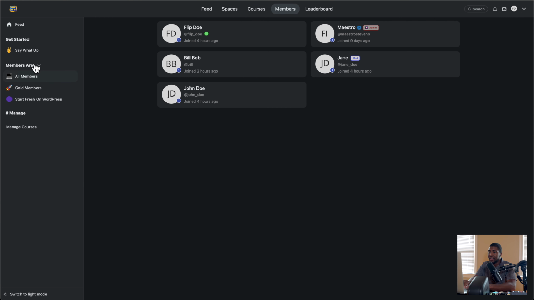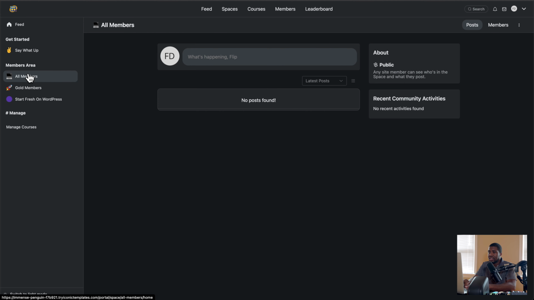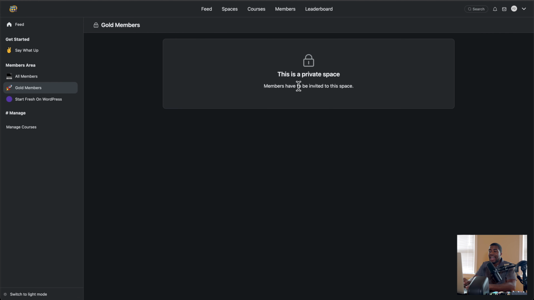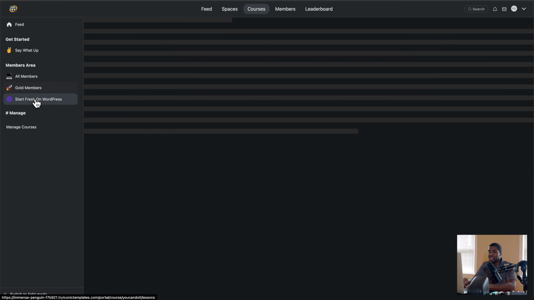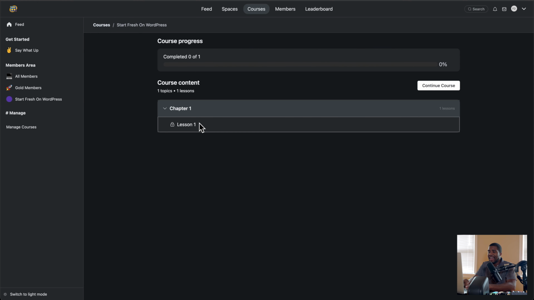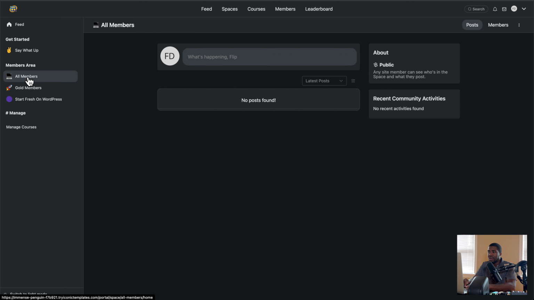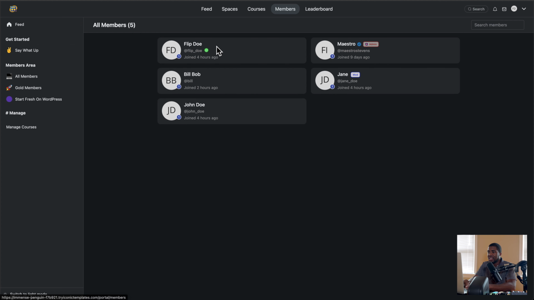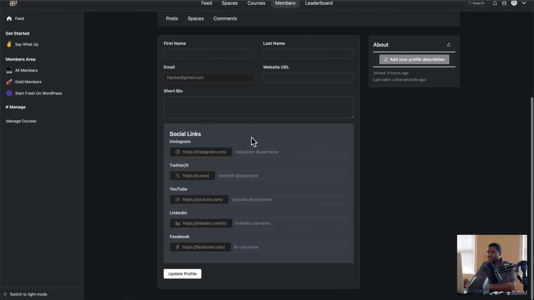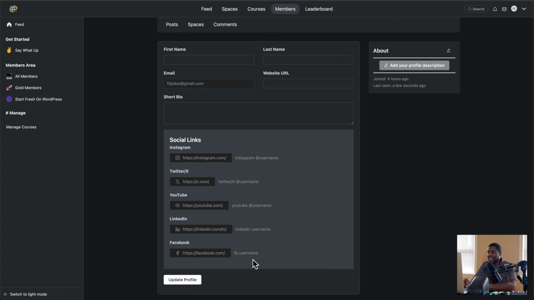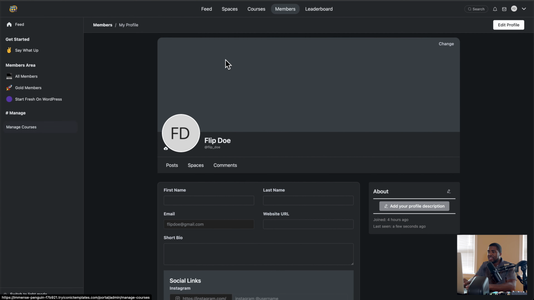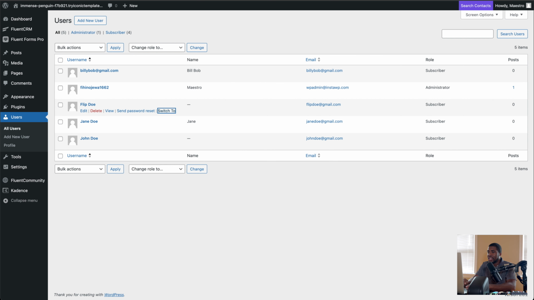Notice there's no settings here, and I have access. But I didn't get access to this. I didn't give access to that in the automation, and I didn't give access to the course too. That's why this is locked. But I do have access to say what up and all members. And we can see I'm currently logged in. You see this green here? I'm logged in. I can edit my profile, but notice how I can't add verification or anything like that. That's a manager. So let's switch to, I meant to say admin, I said manager. Let's switch to Jane.